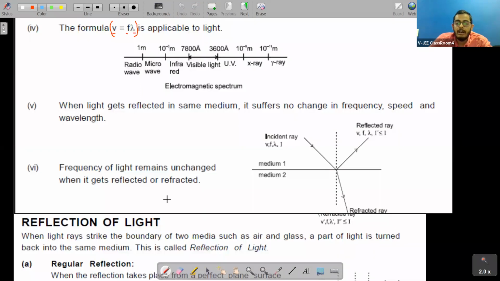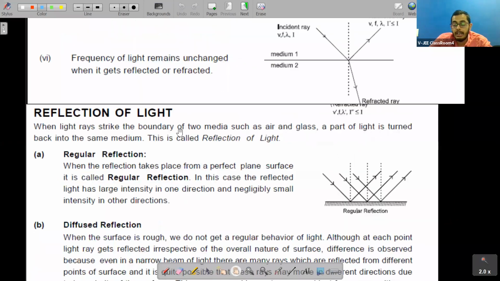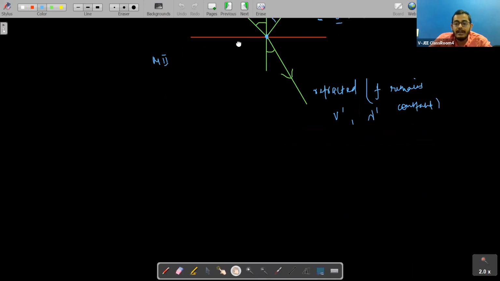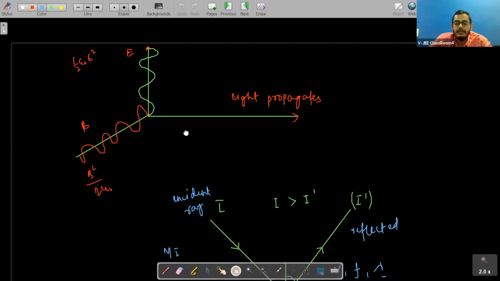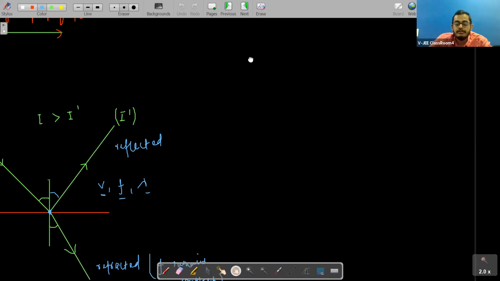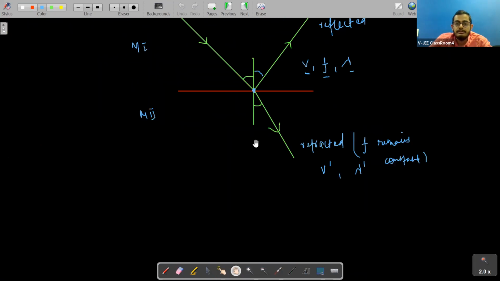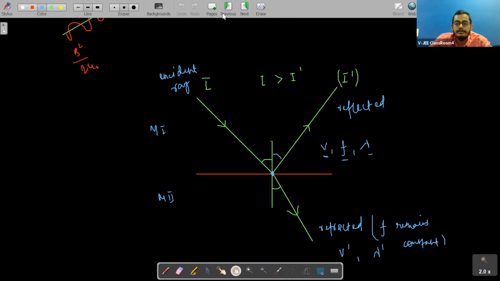Now we are talking here about reflection of light, students. We already know about reflection of light, students, right? Or we don't? Do we know about reflection of light, or we don't? Tell me.